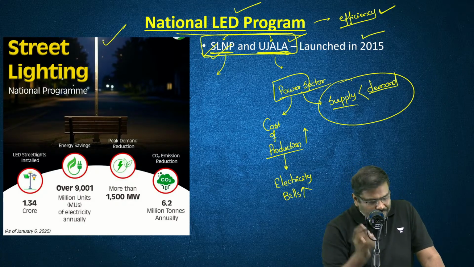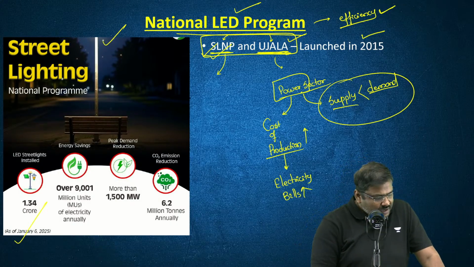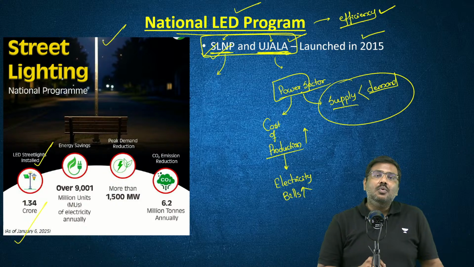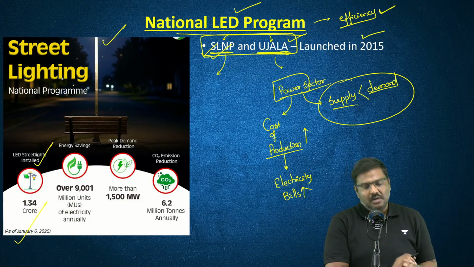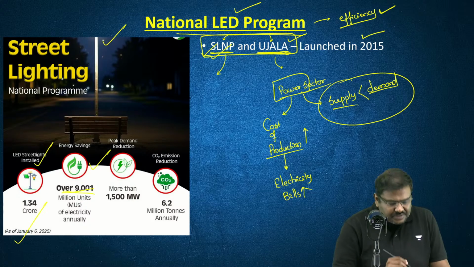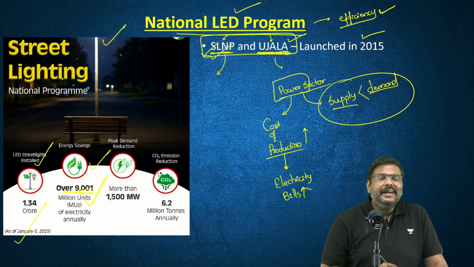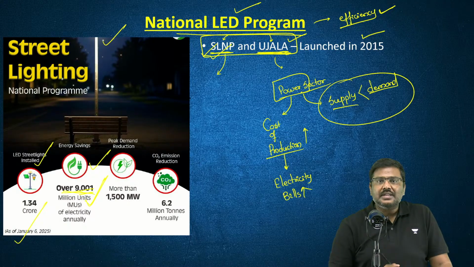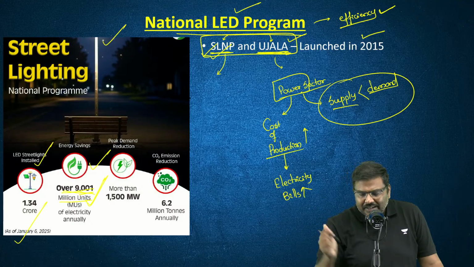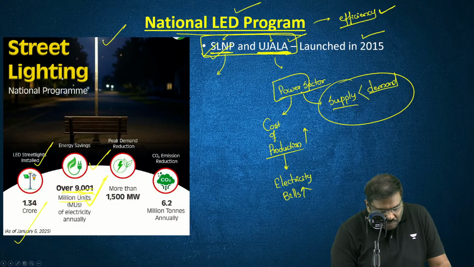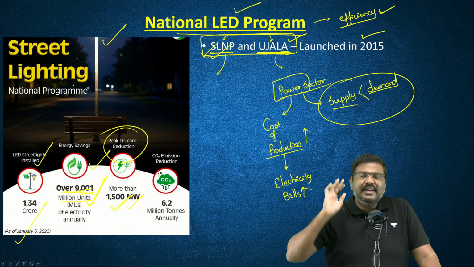In terms of data, how much has been saved: 1.3 crore LED streetlight bulbs have been installed. Second, energy savings. Because of the LED bulbs, we have been able to save 9,001 million units, and this is associated only with the street light. More than 1,500 megawatt peak demand reduction has taken place.